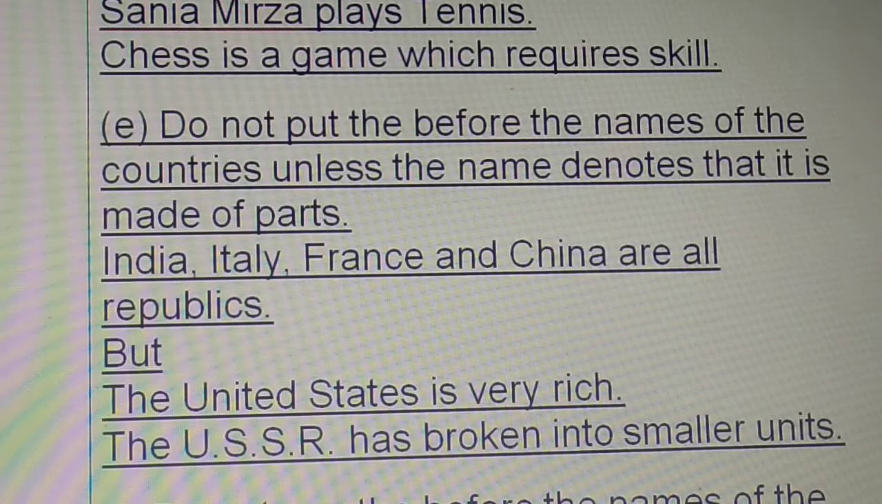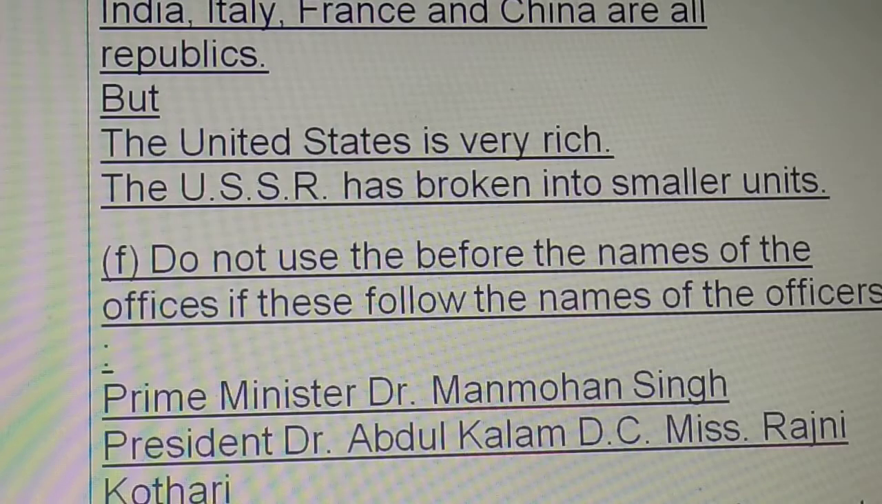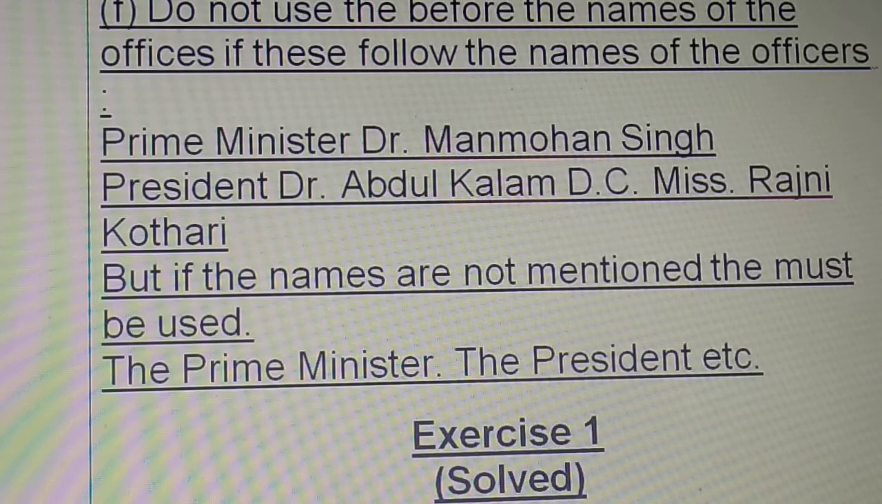Do not put the before the names of countries unless the name denotes that it is made of parts. India, Italy, France, and China are all republics, but the United States is very rich. The USSR has broken into smaller units. Do not use the before the names of officers if these follow the names of the officers. Prime Minister Dr. Manmohan Singh, President Dr. Abdul Kalam, DC Miss Rajni Kothari. But if names are not mentioned, then we say the Prime Minister of India, the President of so-and-so country, like that, okay?